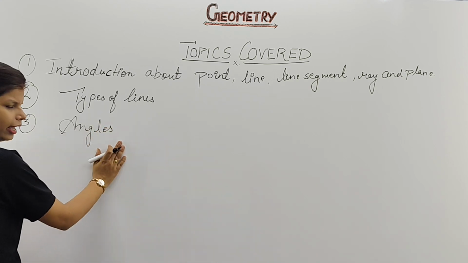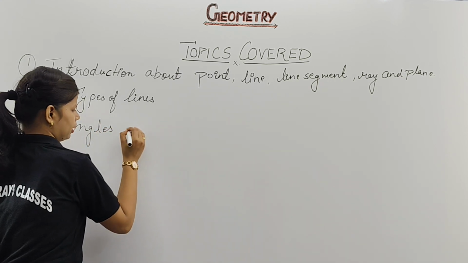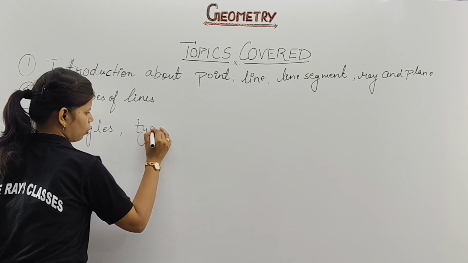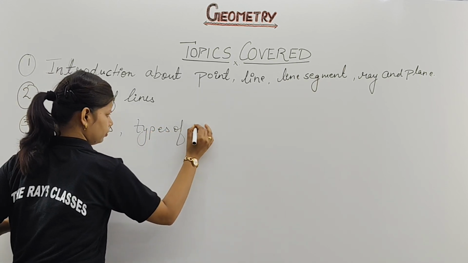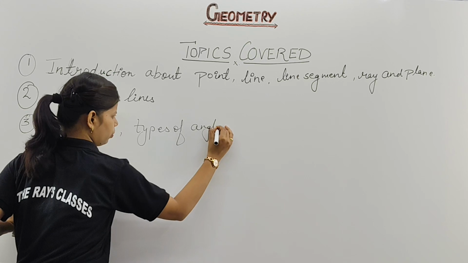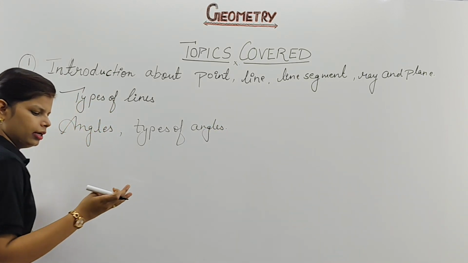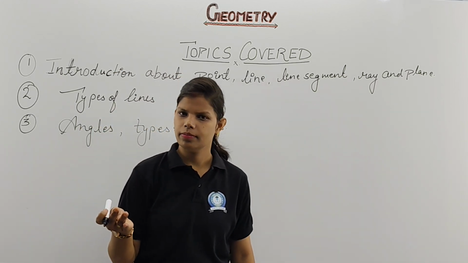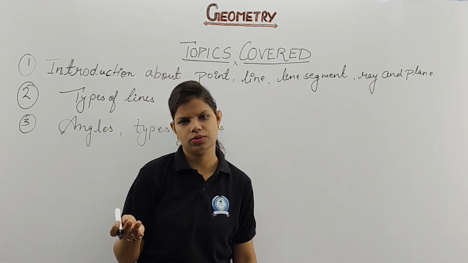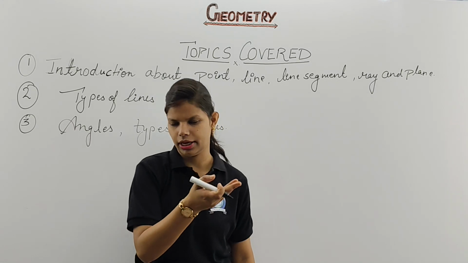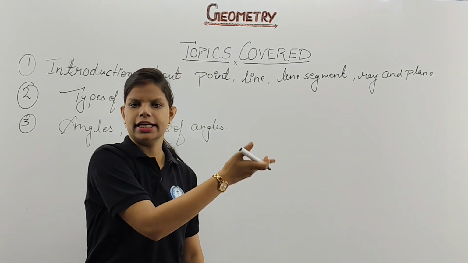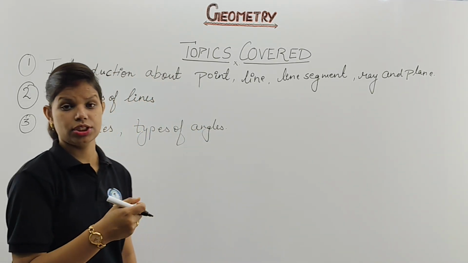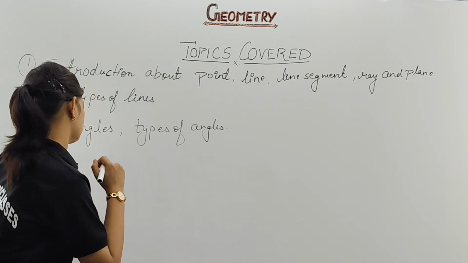We are going to discuss angles, or you can write types of angles. I'm not going to mention it. What are the angles? Basically you are having acute angle, obtuse angle, straight angle, and this complete angle is also called a straight angle. So not only 3, in that case we are going to discuss their types and their geometrical representation as well as their values also.